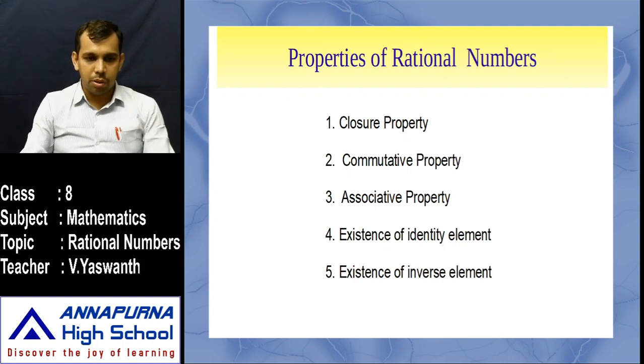Here we have one more property, the sixth one. That is the distributive property of multiplication over addition. Here I am not presenting that, because it is an additional property. The distributive property is a separate property.